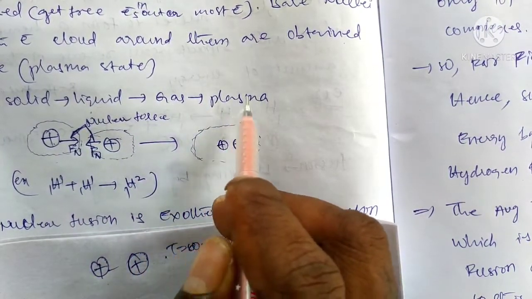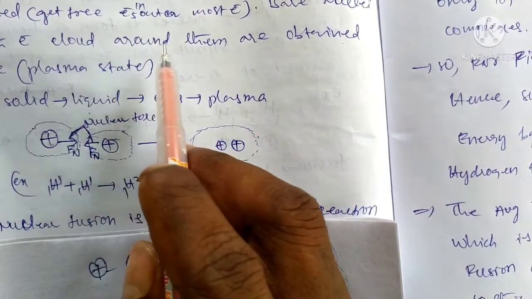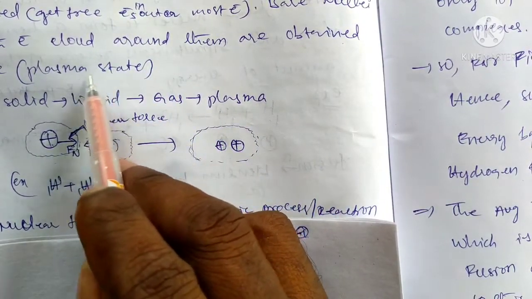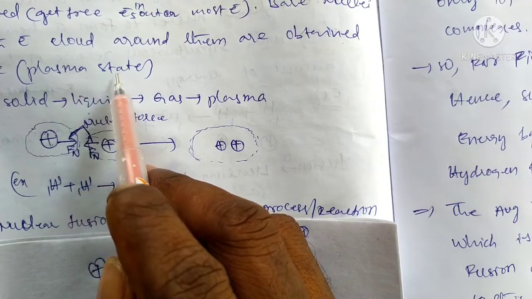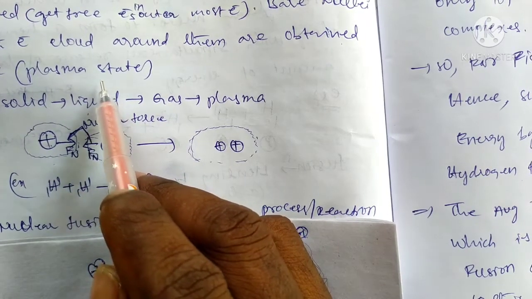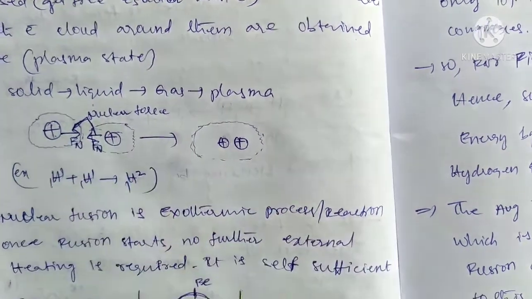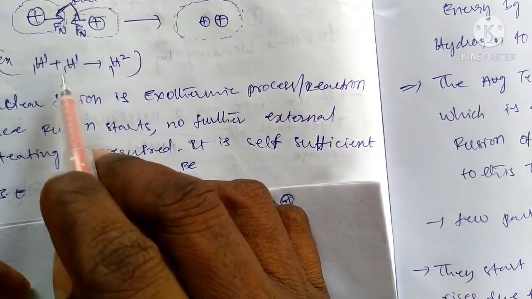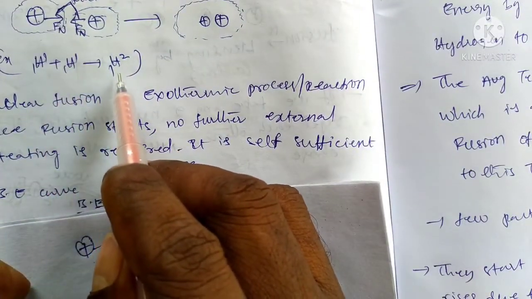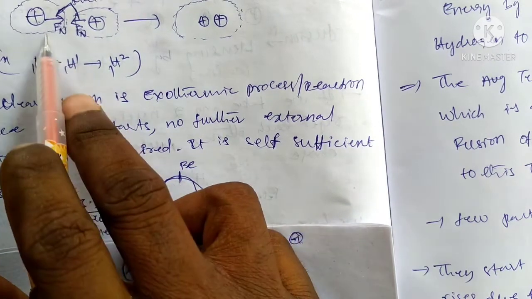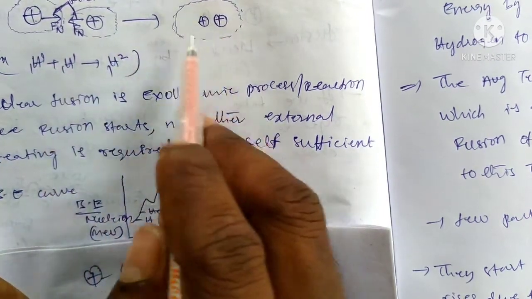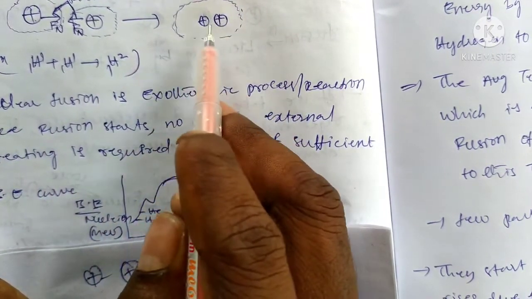Plasma is nothing but a free state. There is an electron free state, and there is an obtained state. This is in the plasma state. This is in the fusion reaction. Okay, the example is like this: hydrogen nuclei get fused to deuteron. Okay, that is, small particles can form a heavier nucleus.